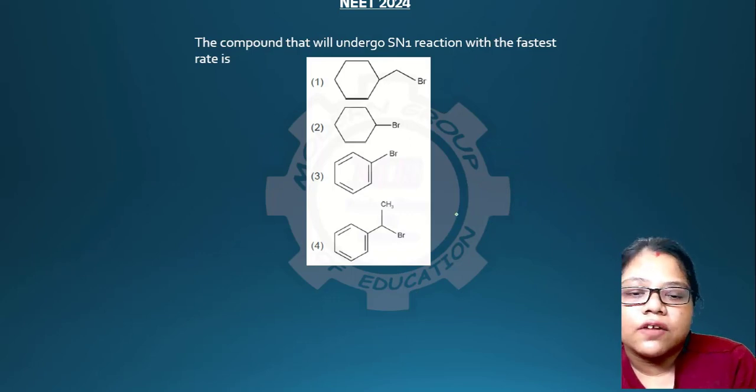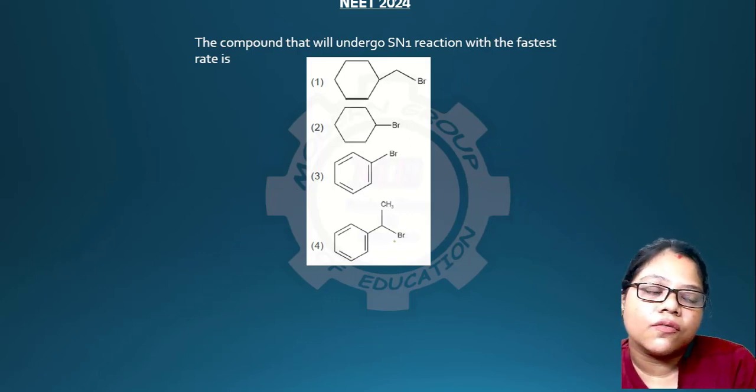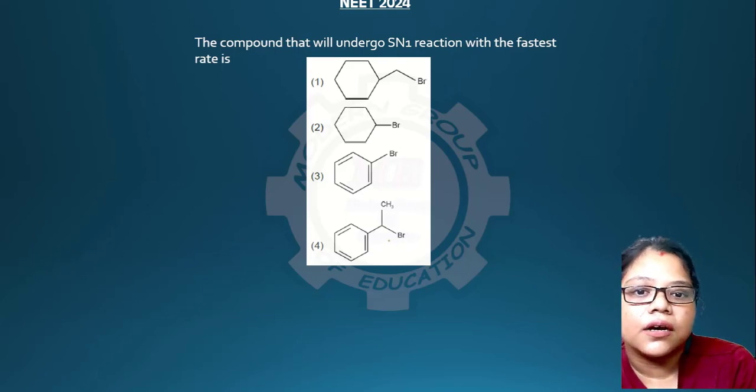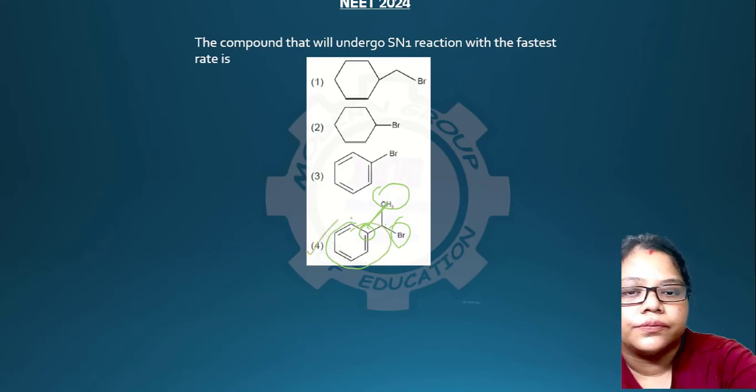Which will undergo SN1 first? You know that SN1 follows the carbocation mechanism, and the more the crowding, the more stable the carbocation. And this one has crowding. There is a carbon over here, a carbon over there, and this is a leaving group though. So there are two carbons over here, and there is a rigid cyclic group over here. The 4 will be your answer.